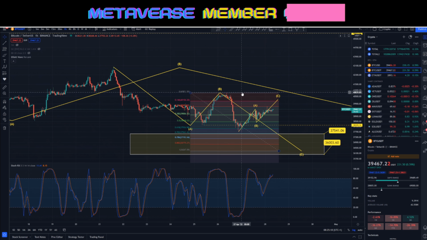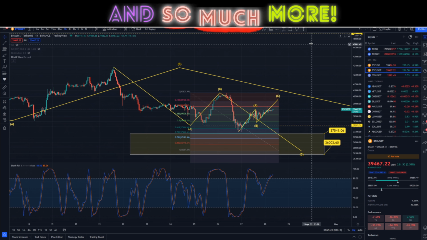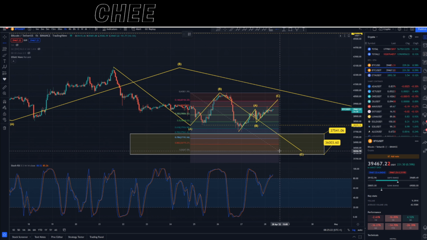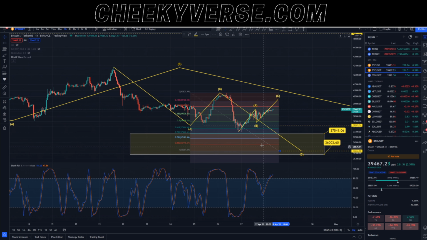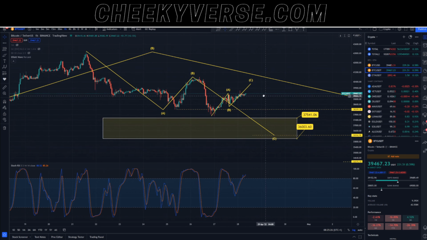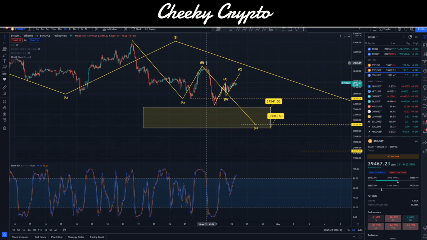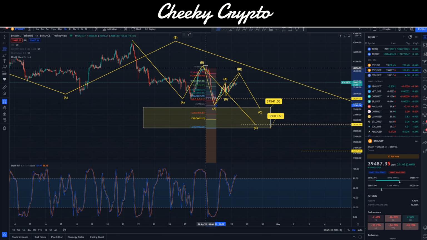So let me just remove that, and I'll grab a horizontal ray and line up our little low area down here. Then I'm going to get rid of that fib. Okay, cool. So what we're actually tracking here in this move right now is this being an A wave coming down, this being a B wave going up a little bit higher towards our $40,000, and then we should come back down again. Okay, now when we do that, and we also take the measurements here of our higher moves, let me just go ahead and grab, I think it's, find the right candle, must be this one.